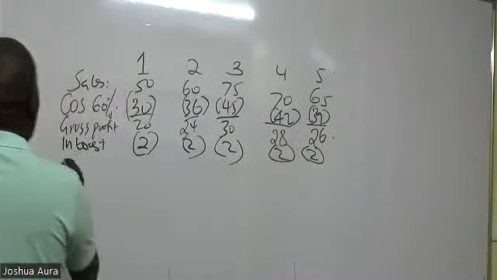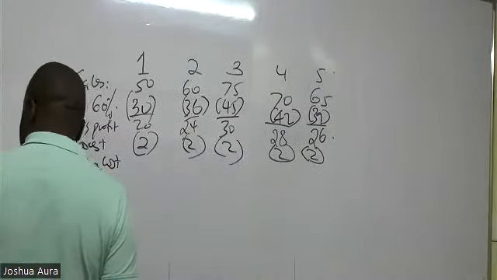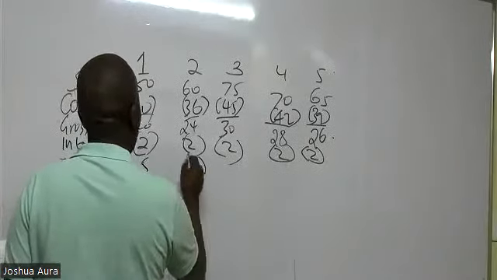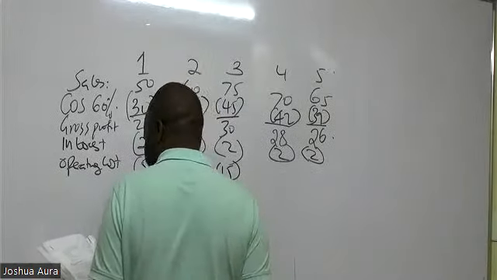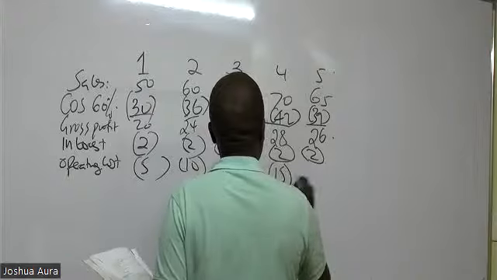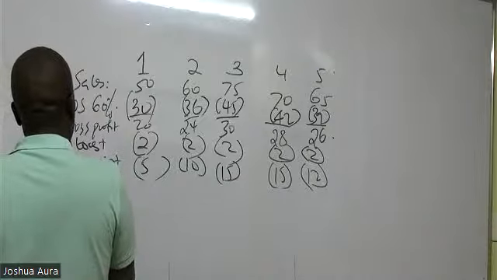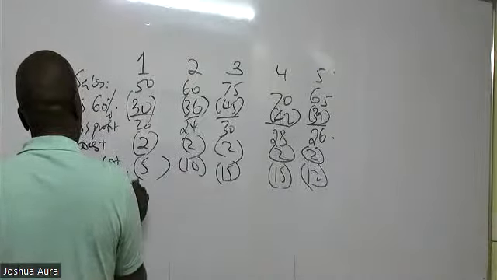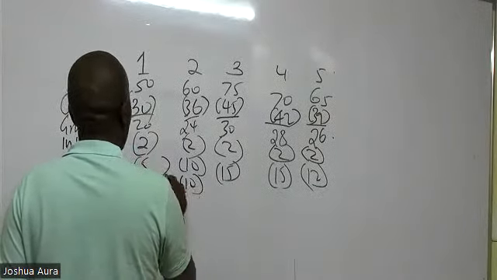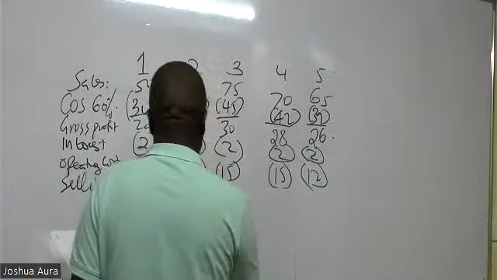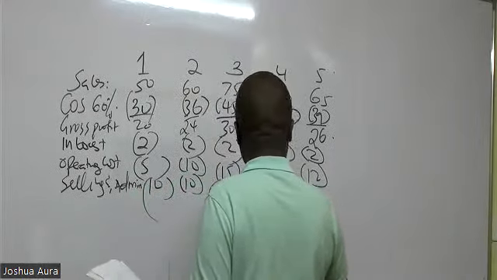And then now we have the other costs, like operating costs. So operating cost, we're given a figure of 5, 10, 15, 12. And then lastly, we have the selling and administration costs. Selling and administration cost, we have 10, 10, 8, 9, and then we have got 11.